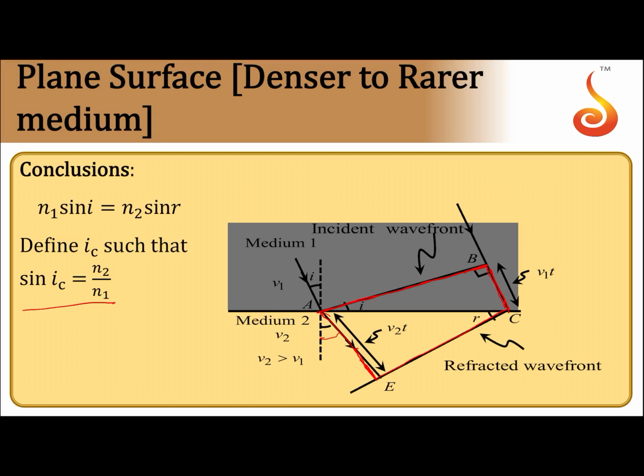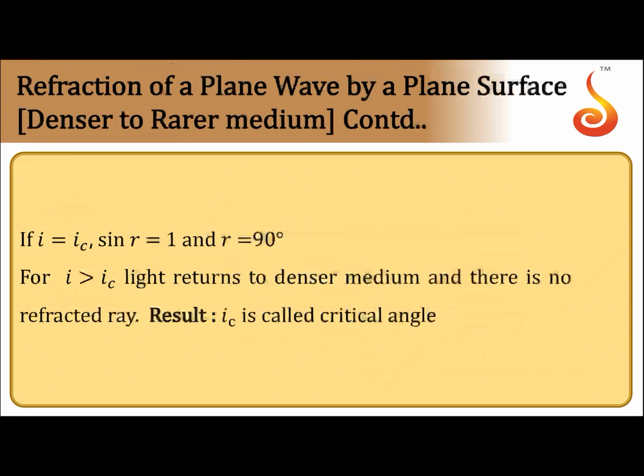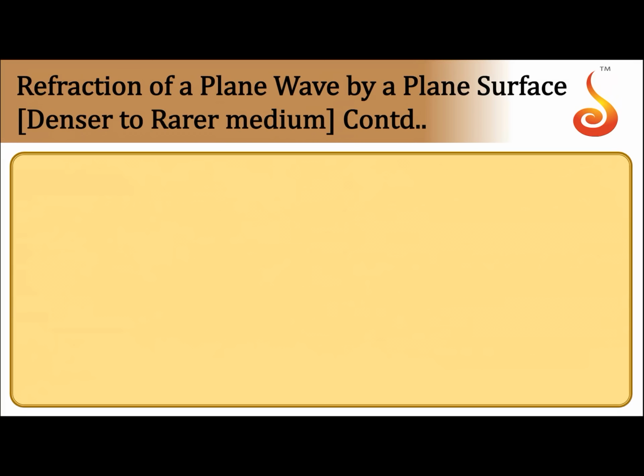So here we can define the case of critical angle. The sine of the critical angle will be equal to n2 by n1, where n2 is this medium, n1 is this medium. There is no proof for this, this is just the observation. At angle of incidence equal to critical angle, r will be equal to 90 degrees, sin r will be equal to 1.